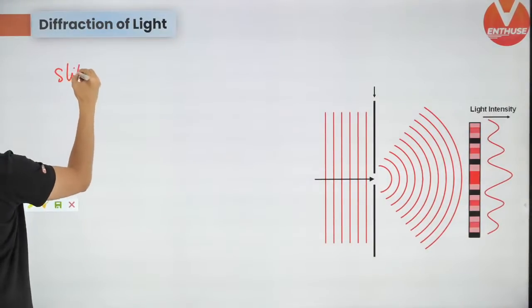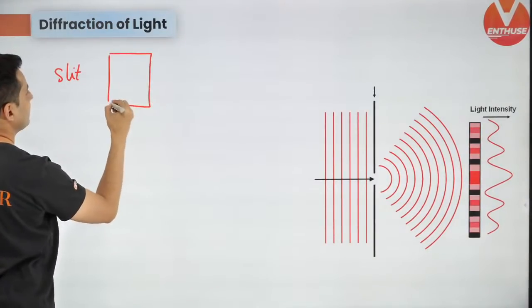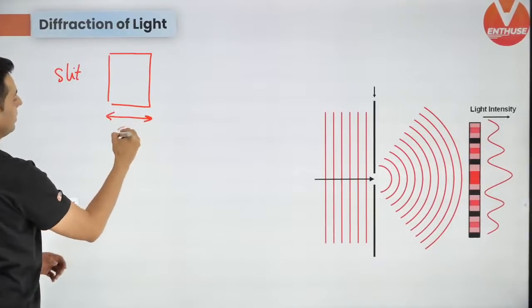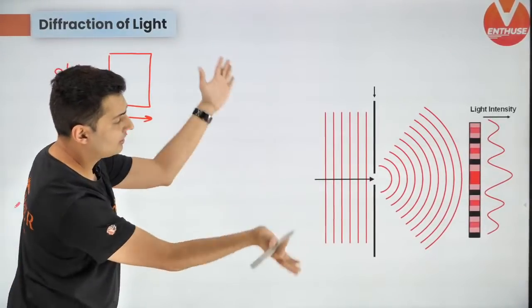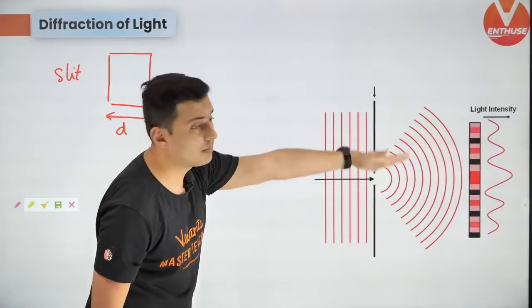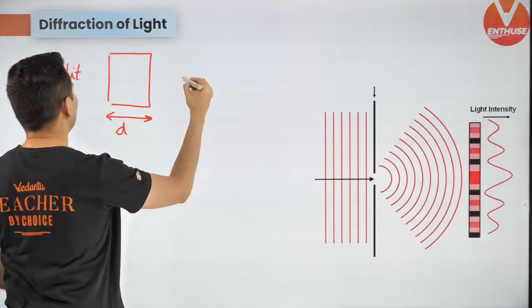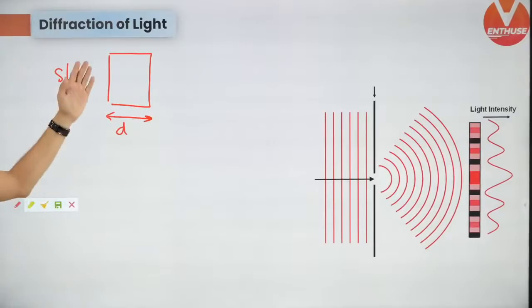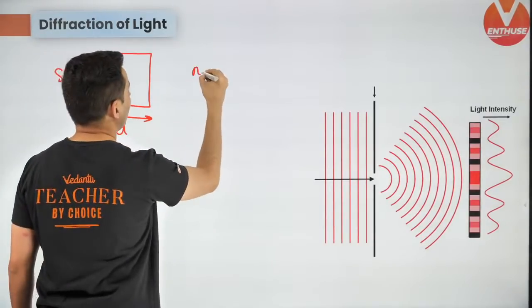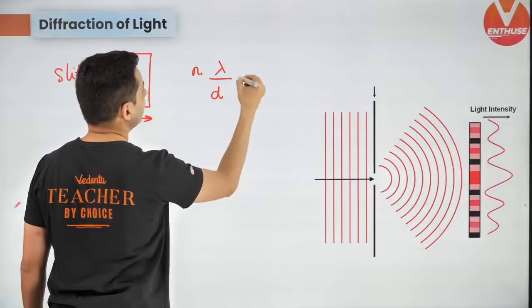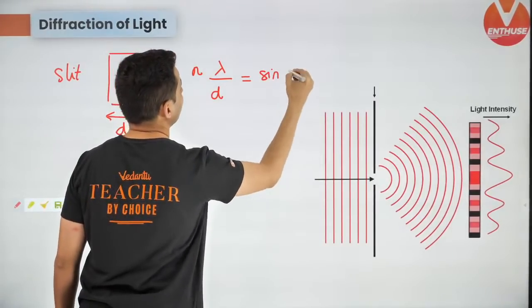If it's a slit of width d, then the light gets diffracted. You will have maxima and minima over there. Then remember this very important formula, guys: n lambda by d is equal to sine theta.